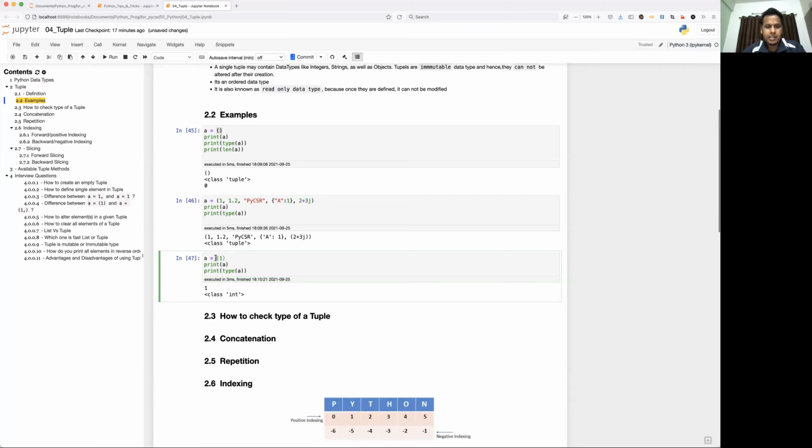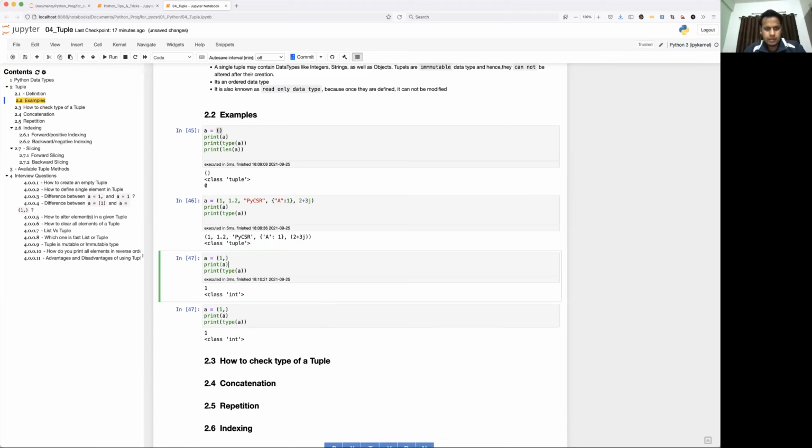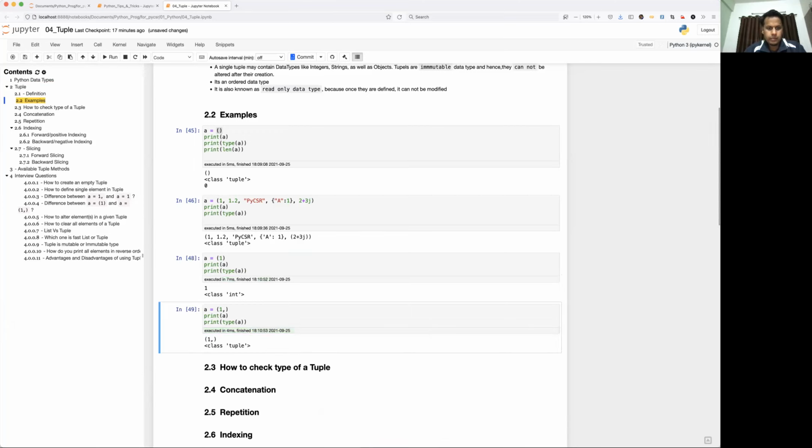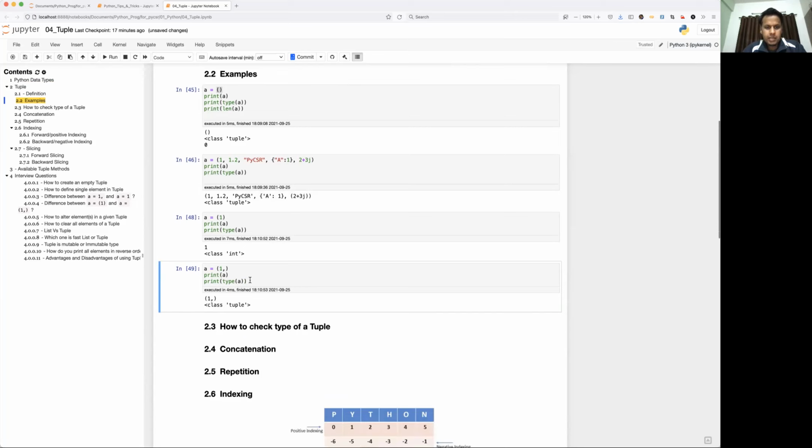So remember guys, this bracket is optional. Whenever you don't use a bracket, it will be treated as a normal integer type if I talk about just one. And if you use a bracket and don't add a single comma, then it will be treated as an integer. So the comma is mandatory, then only it will become a tuple. Okay, so let's take a look. I'll just copy paste. That's how this comma differentiates normal defining of one from defining it along with the comma. Once you use the comma, then it will become a tuple. Please remember this. This will be asked in the interview.